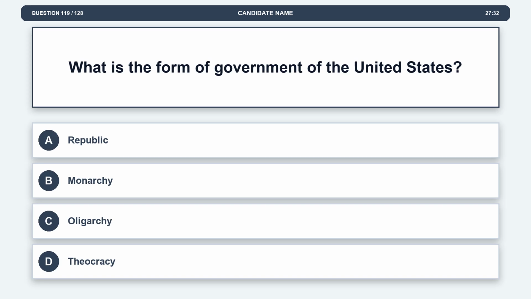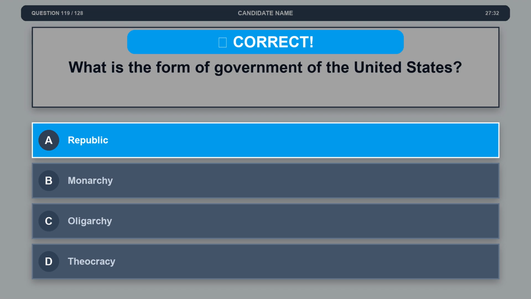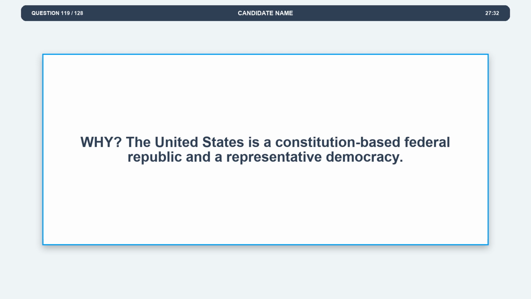Question 119. What is the form of government of the United States? Option A, Republic. Option B, Monarchy. Option C, Oligarchy. Option D, Theocracy. The correct answer is option A, Republic. Explanation. The United States is a constitution-based federal republic and a representative democracy.